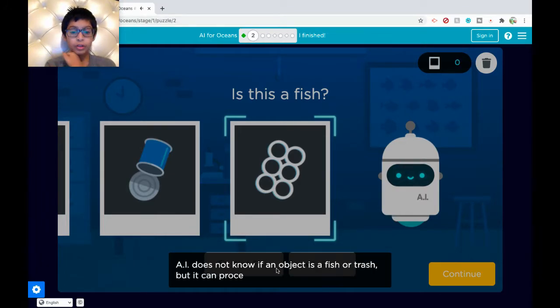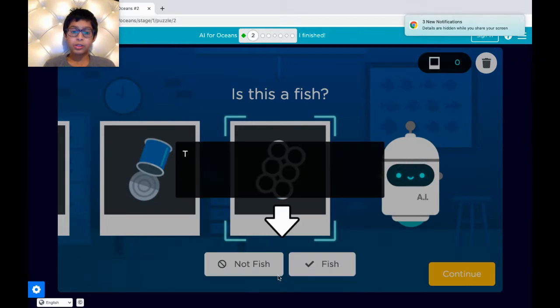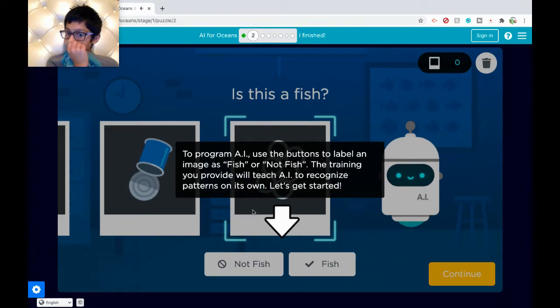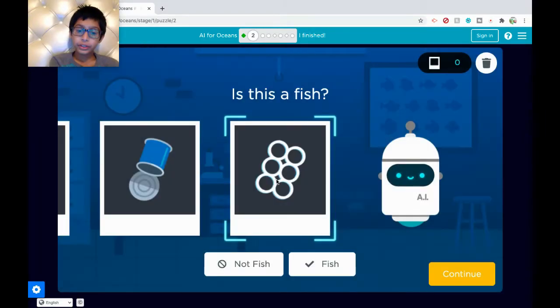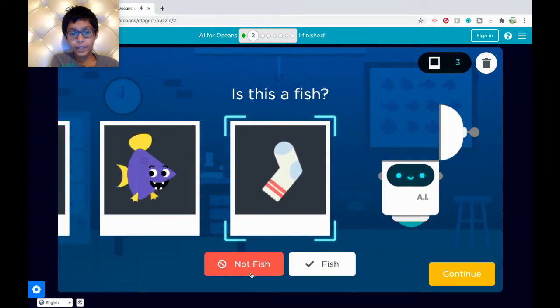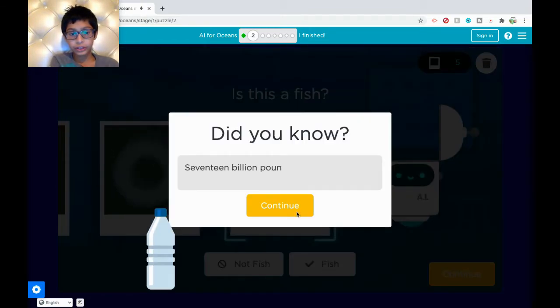AI does not know if an object is a fish or trash, but it can process images and identify patterns. To program AI, use the buttons to label an image as fish or not fish. The training you provide will teach AI to recognize patterns on its own. Let's get started. Okay, not fish, not fish, fish, not fish, fish.